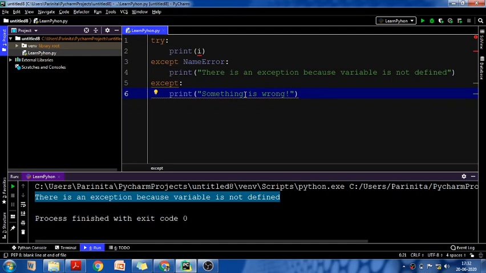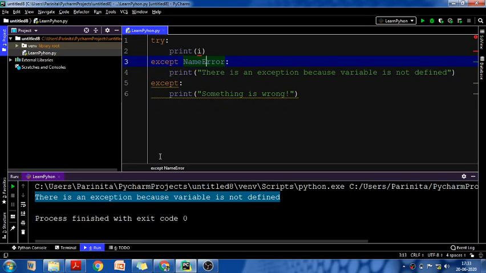Now, the moral of the story is, if you know that there is any possibility of 2 to 3 errors, like if you already know the possible types of errors, you can write them specifically: except, type of error. So you can write multiple except blocks, that if this type of error is there, I want this message, if this type of error is there, I want that message. So like that you can write n number of except blocks as per your requirement or as per your knowledge. If 3-4 types of error are generally occurring, then you can specify them one by one along with the definite message that you want to print. Fine. So this is one case.